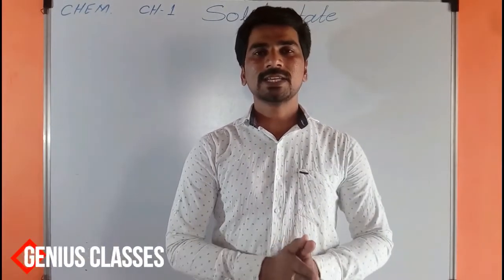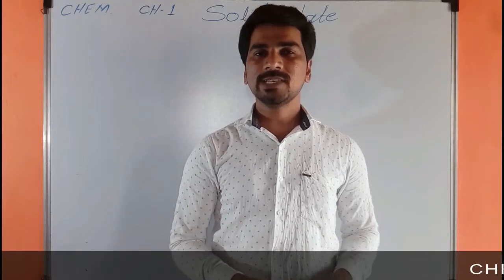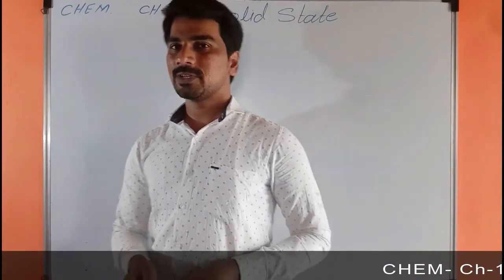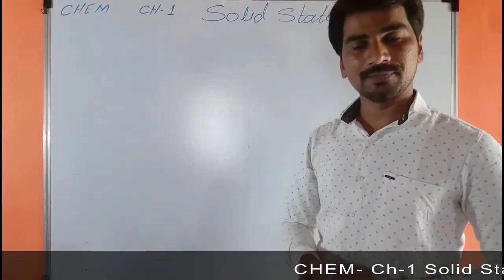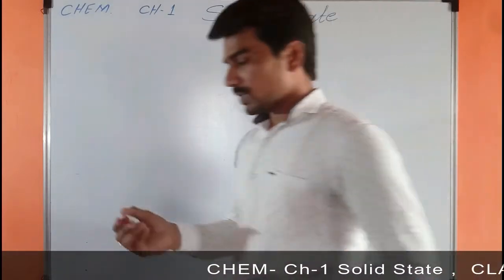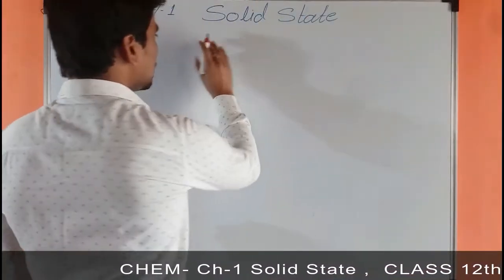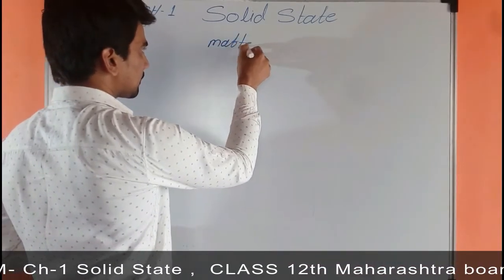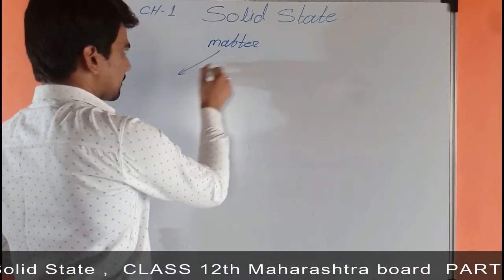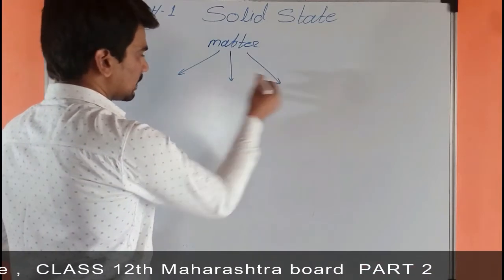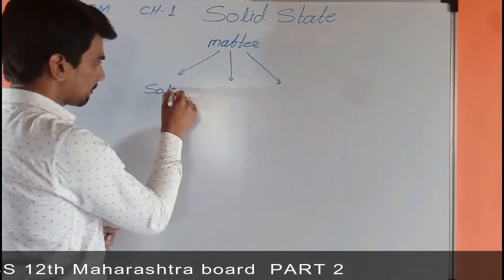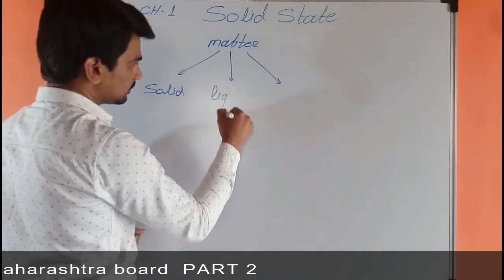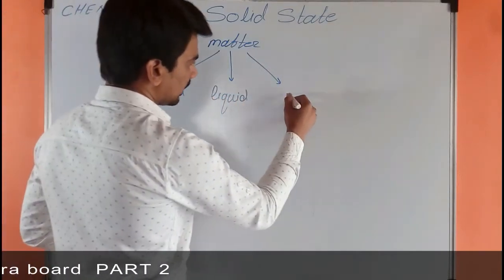In the previous lecture we started our new syllabus, chemistry's first chapter, that is solid state. We have seen there are three states of matter: solid, liquid and gases.